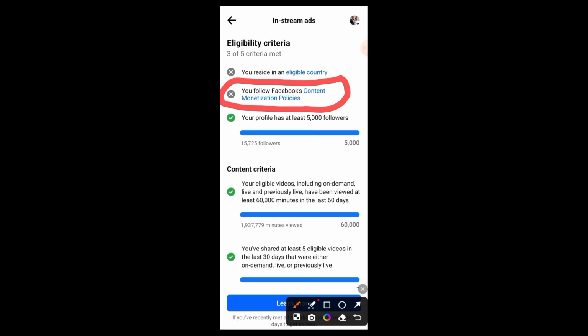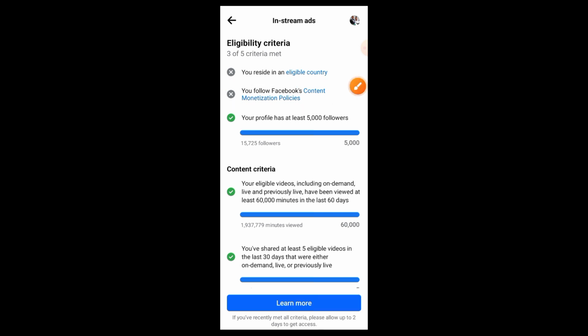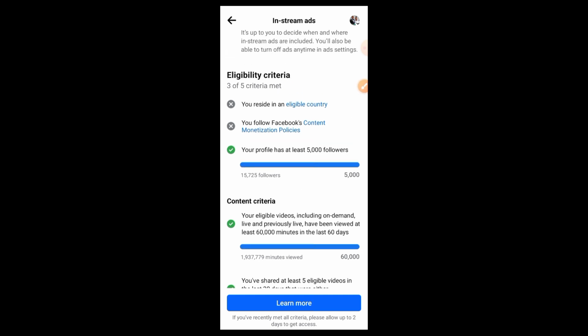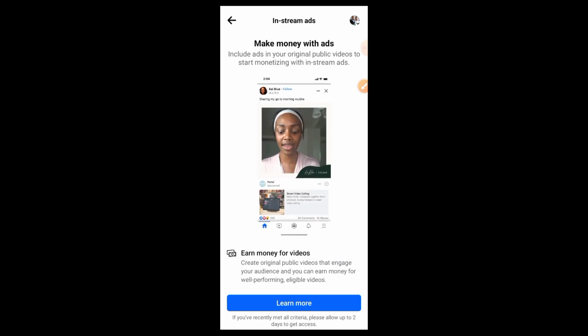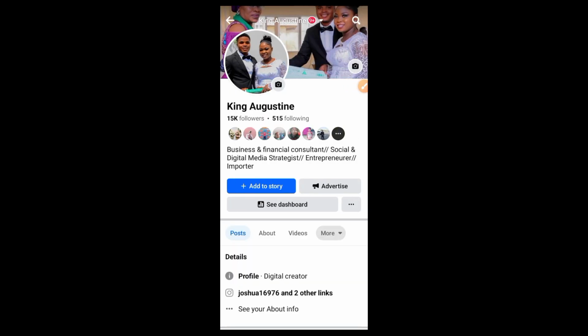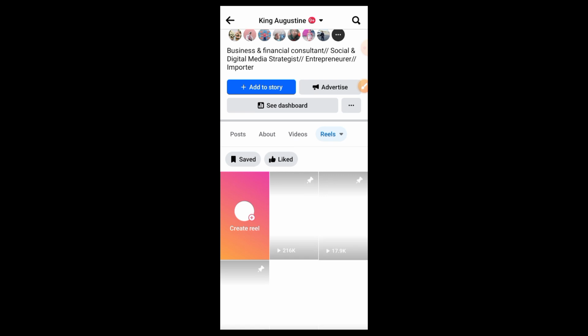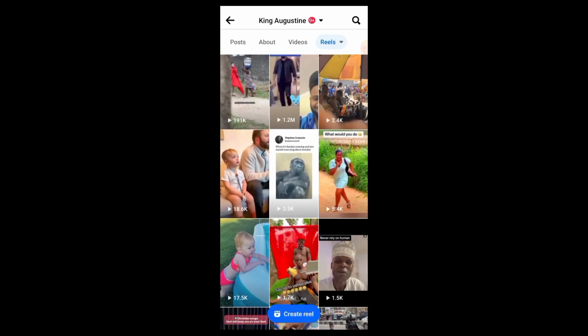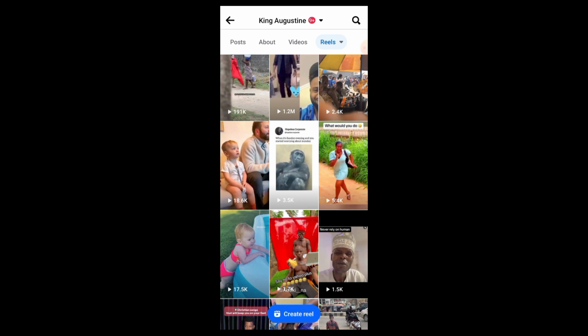The first solution is we are going to be deleting the content of the people that we have used in the past, like the Facebook copyright content. I mentioned that this is the major reason why our account normally doesn't qualify and go through with the monetization policies, right? So let's go and delete the first thing. I told you that this Facebook algorithm will definitely filter out and know that all this content that we are posting, we are not the owner. So that is why we are not eligible for the Facebook policies.